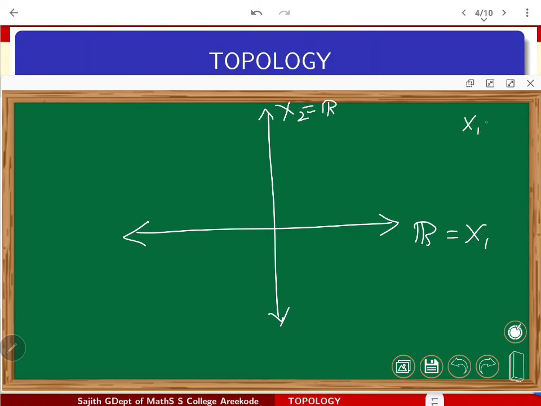So X1 cross X2 comes out as my capital X. I can equip X with the product topology. How does the product topology come there? Because X1 has the usual topology, and here also I will take the usual topology. Then through open boxes, I can define the product space X1 cross X2.